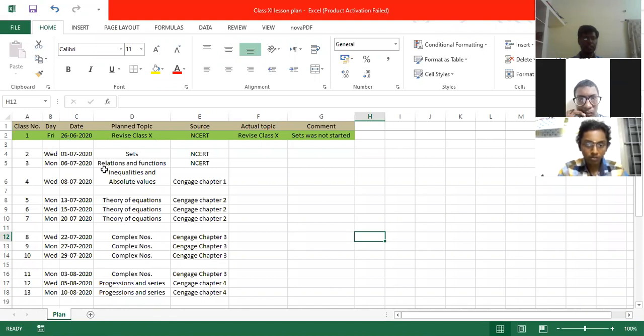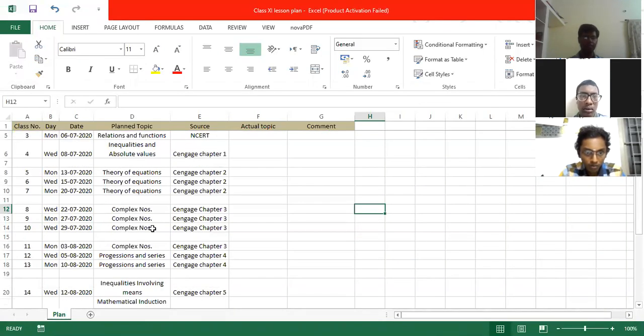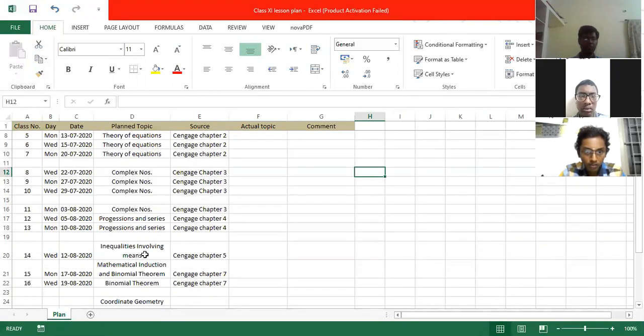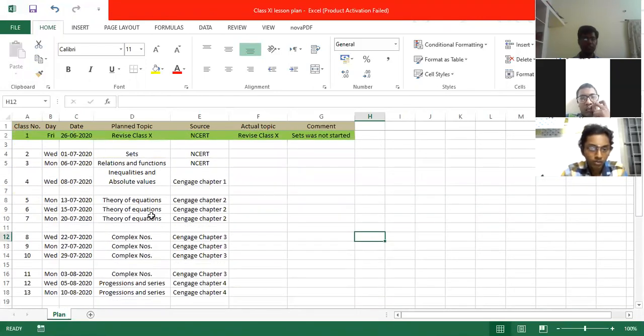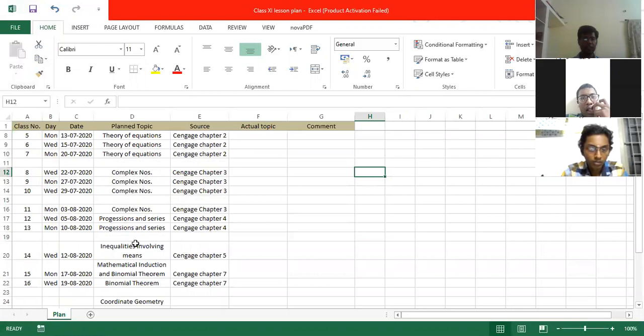So we'll discuss relations and functions, which will be from your NCERT book. And then from next class onwards, we'll start with Cengage, chapter wise: inequalities and absolute values. These are all part of your algebra. Right? The complex numbers, theory of equations, progressions. You can just go through the syllabus. You can download the syllabus from the NTA website. There you will get the syllabus for JEE Mains, and JEE Advanced has a specific site. So from there you can get the syllabus of JEE Advanced also. So this is the way we'll be going ahead. We'll first cover the algebra part.